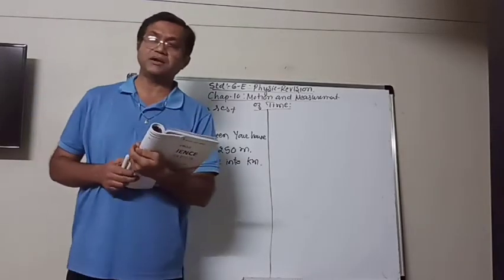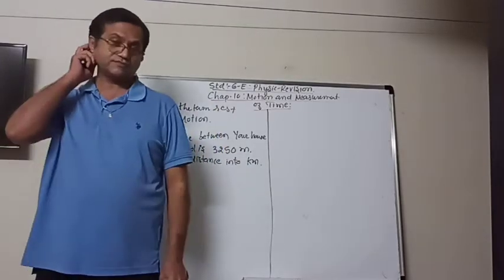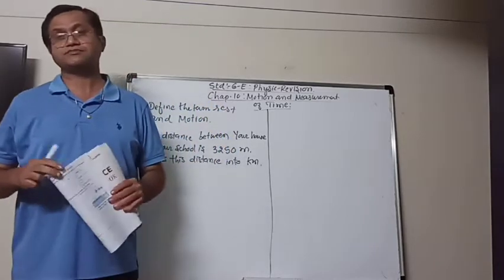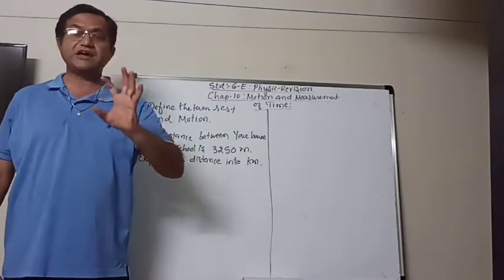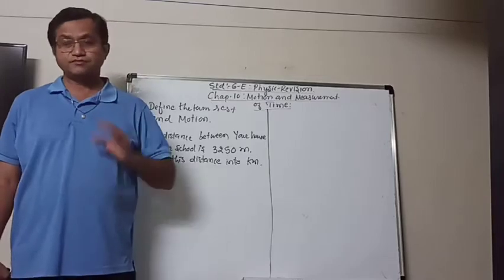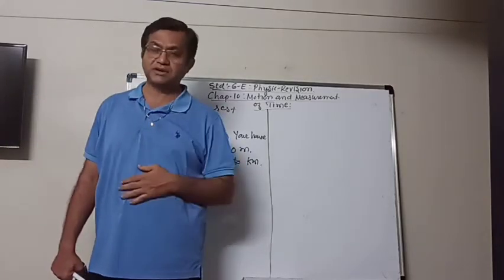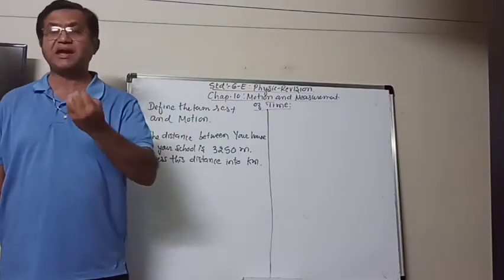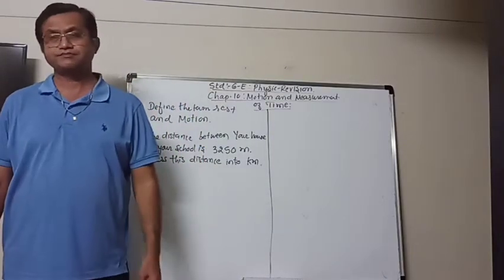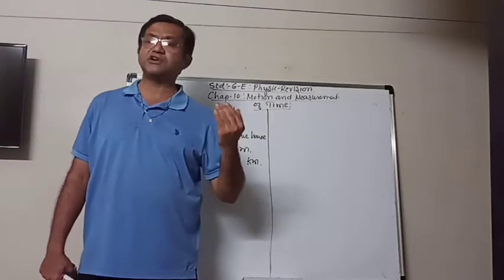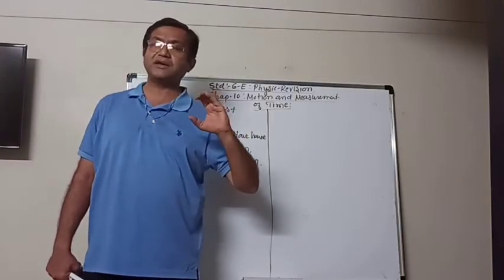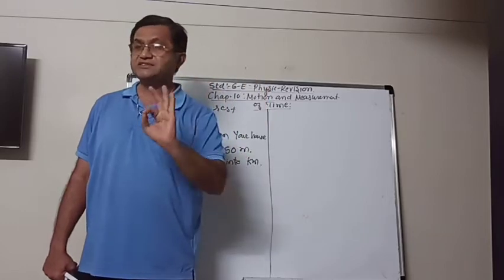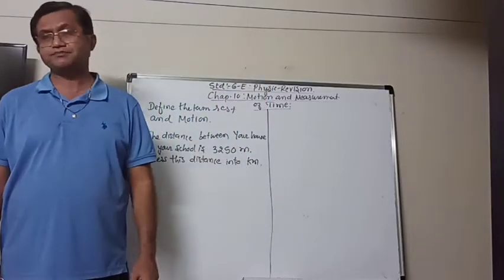Now we know that the distance can be measured in different units. The SI unit is meter, the bigger unit is kilometer, and the smaller units are centimeter and millimeter. There are other units also, but we are only going to learn about kilometer, meter, centimeter and millimeter.